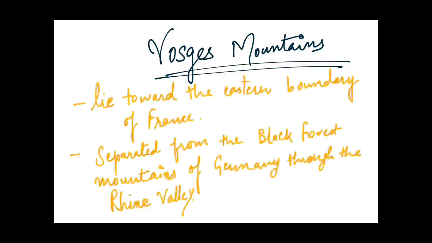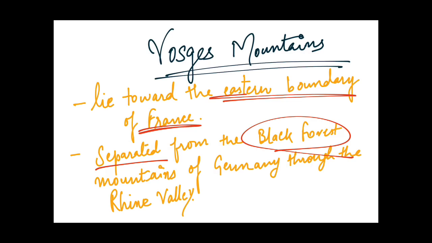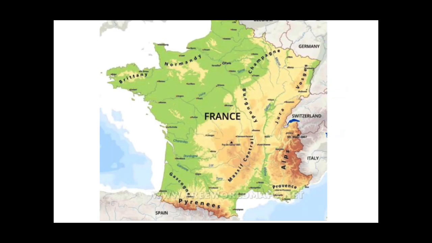So these Vosges Mountains lie towards the eastern boundary of France, and they are separated from the Black Forest Mountains of Germany through the Rhine Valley. So let us see these mountains. Here you can see the map of France, and as I told you, the Vosges Mountains lie toward the east of France. So here are these Vosges Mountains.